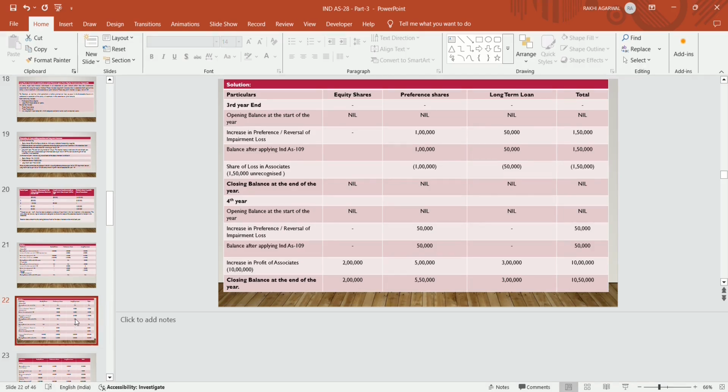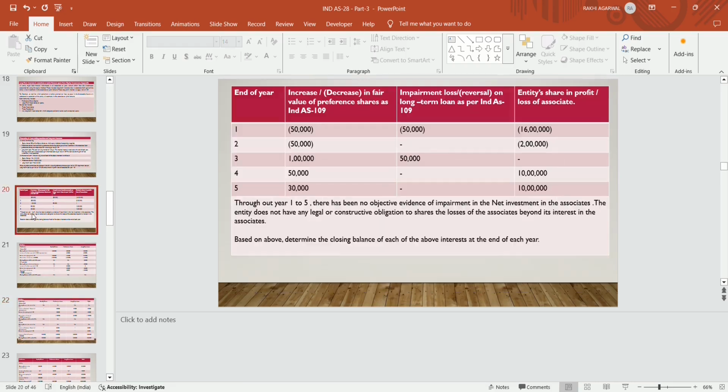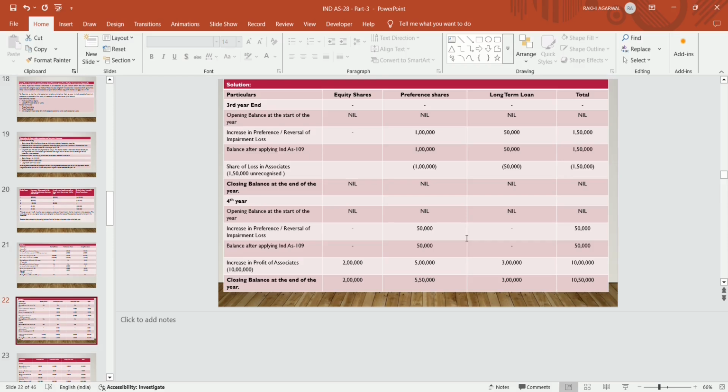Fourth year opening balance at the start of the year, equity becomes nil, preference becomes nil, long term loan nil, total nil. Increase in fair value of preference share by 50,000 and there is an equity profit of 10 lakh. So balance after applying Ind AS 109, equity nil, preference share becomes 50,000 and long term loans becomes nil and total becomes 50,000. There is an increase in profit of associate of 10 lakh. Firstly we will adjust that profit with loans. Then the remaining balance we will adjust with preference share and the left out amount is to be given to the equity shareholder.